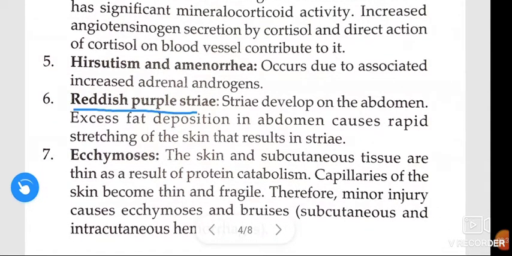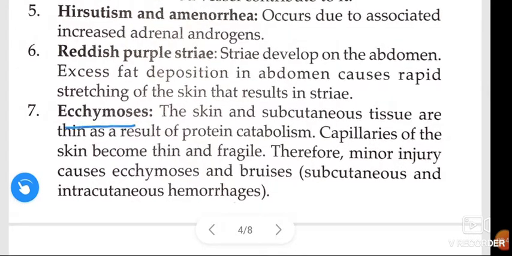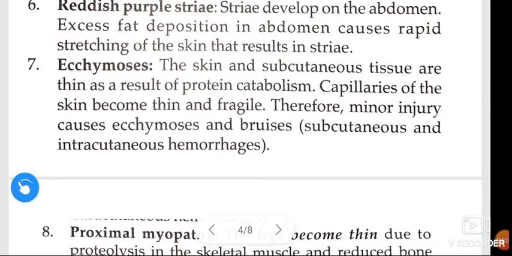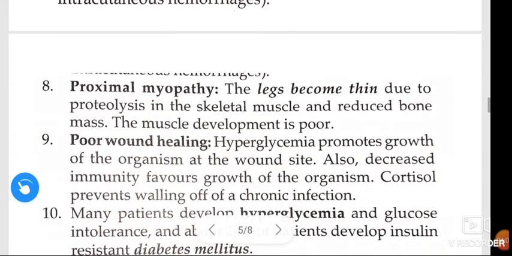Reddish purple striae develop on the abdomen. Excess fat deposition in the abdomen causes rapid stretching of the skin that results in striae. Ecchymosis. The skin and subcutaneous tissue are thin as a result of protein catabolism. Capillaries of the skin become thin and fragile. Therefore, minor injury causes ecchymosis and bruises, and these are subcutaneous and intracutaneous hemorrhages.